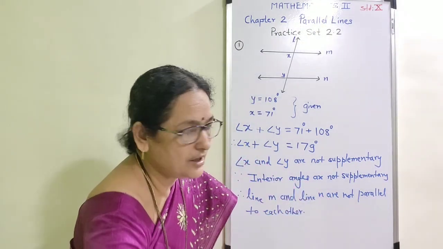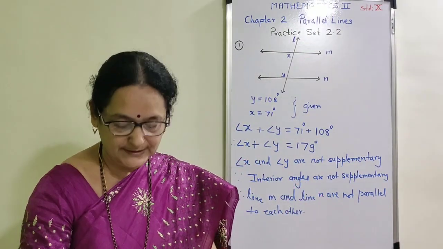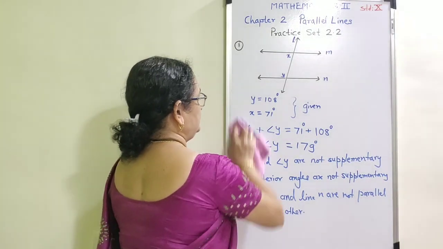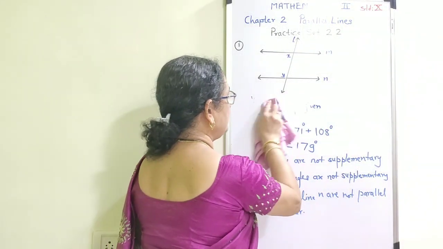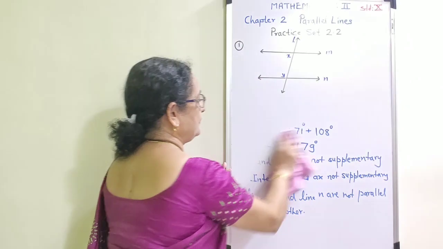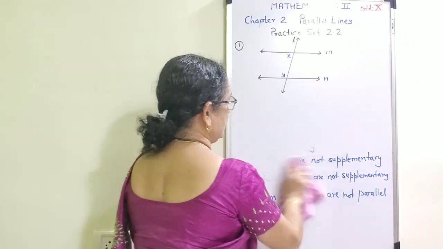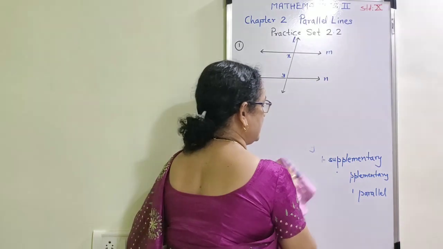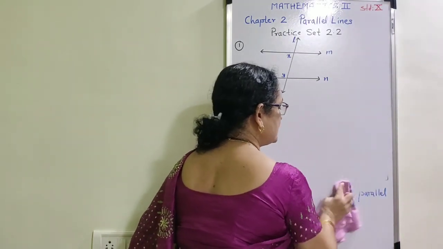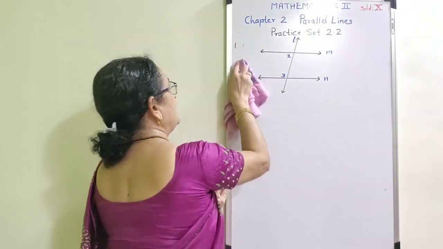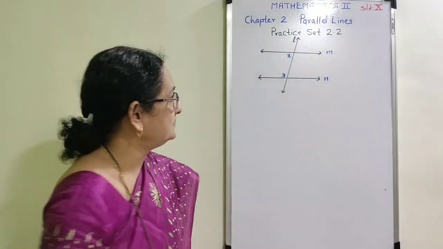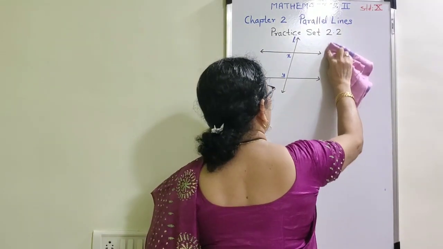We will now complete the second example from the same practice set. In each and every example, two lines are given and therefore I am using the same figure. Only check that the names are the same. If the names are different, change only the names. Now the second example from the practice set. I am going to change the names.